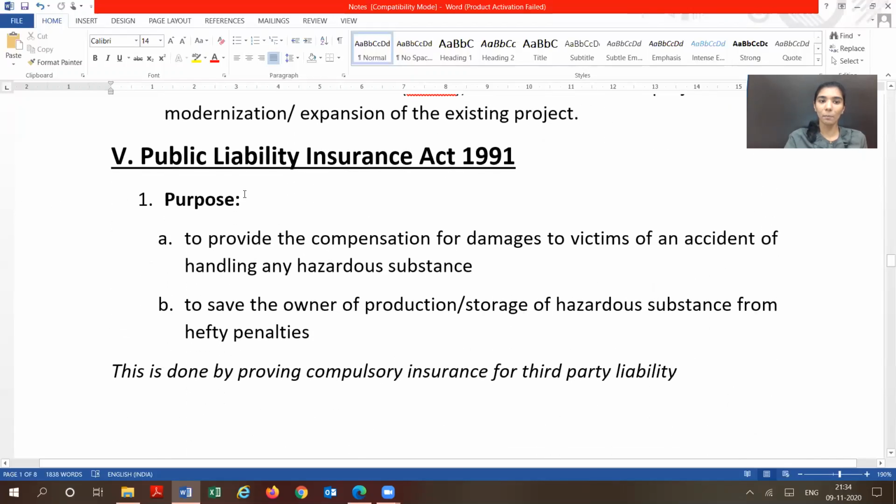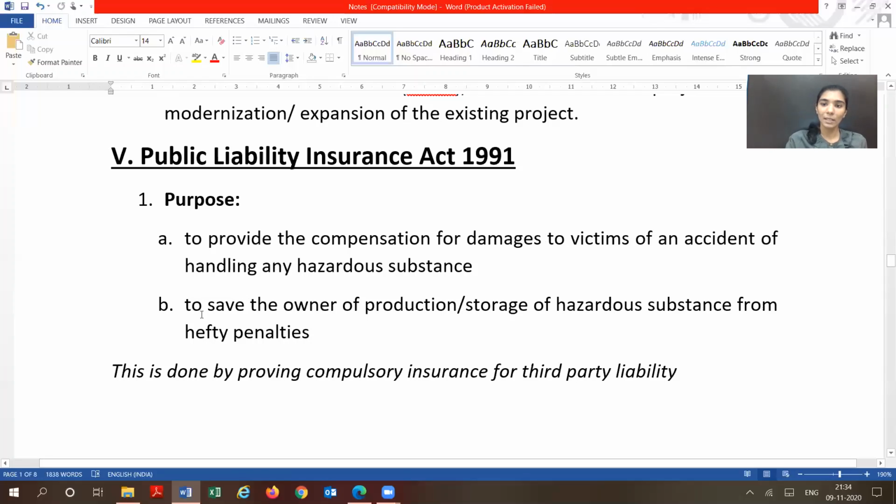The next act is the Public Liability Insurance Act 1991. What is the purpose of this act? It is to provide compensation for damages to the victims of an accident involving the handling of any hazardous substance. If you are working in such an industry where hazardous substances are being handled, and if you happen to meet an accident, then what would be the compensation, the damages payable to the victims, that is covered under this act.